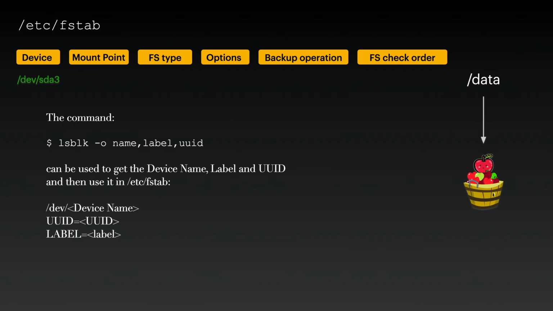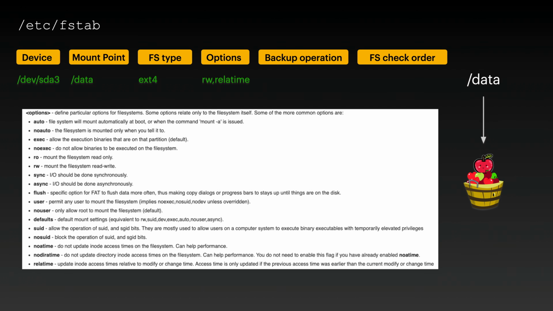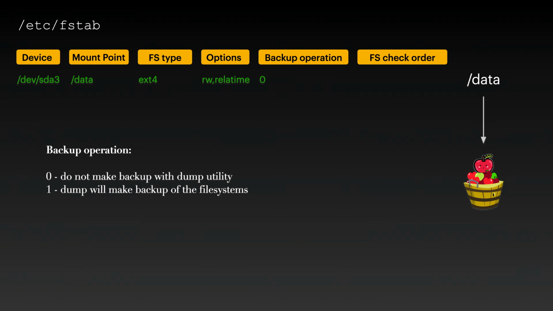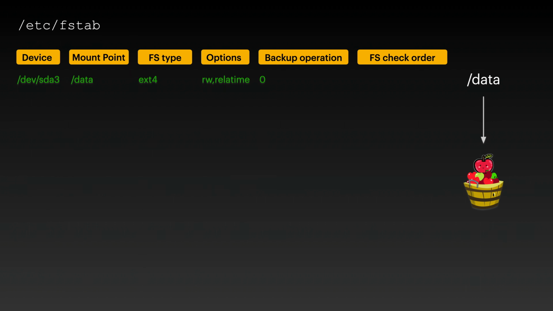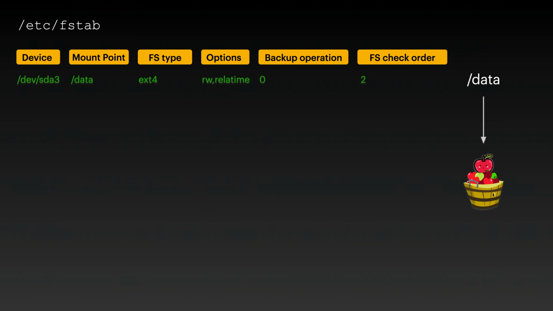First we have the name, UUID or label of the file system device file. Then we have the mount point. After that comes the file system type. Some mount options follow. Backup operation is always 0. It is an outdated method of backup and generally should not be used. And lastly is the file system check order. 0 means that the file system will not be checked. And that's it.